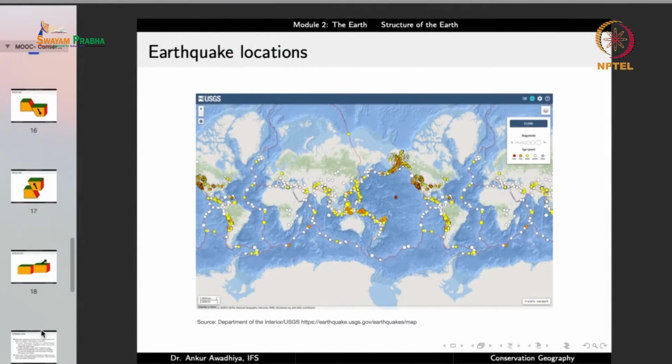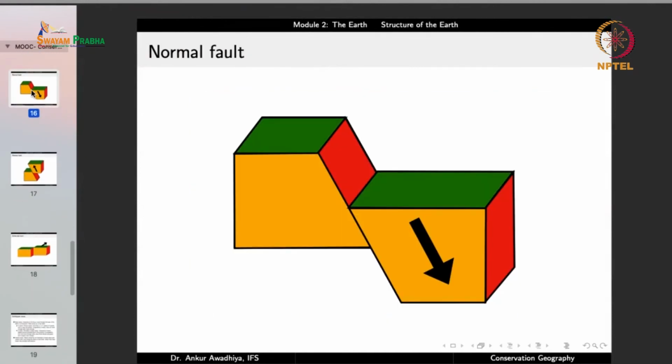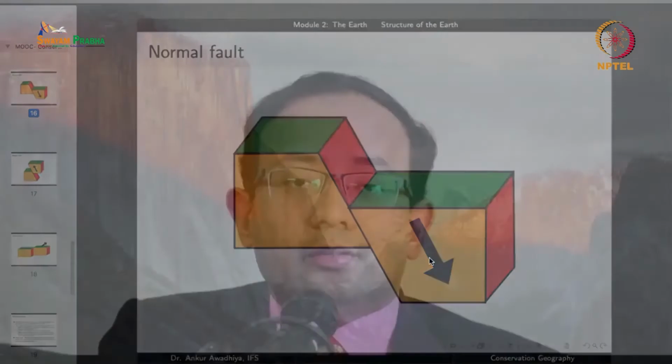Now when we talk about faults, there are different kinds of faults. The first one is a normal fault. In the case of a normal fault, if this was a piece of rock and this is the fault plane, that is the plane at which the breakage has occurred, the top portion is going down. You can understand this by considering how gravity works.